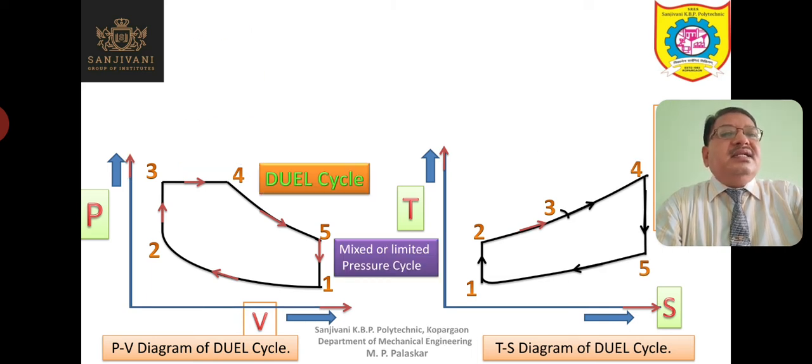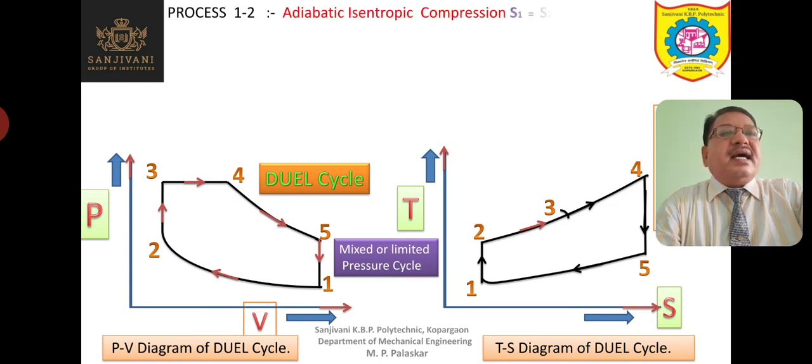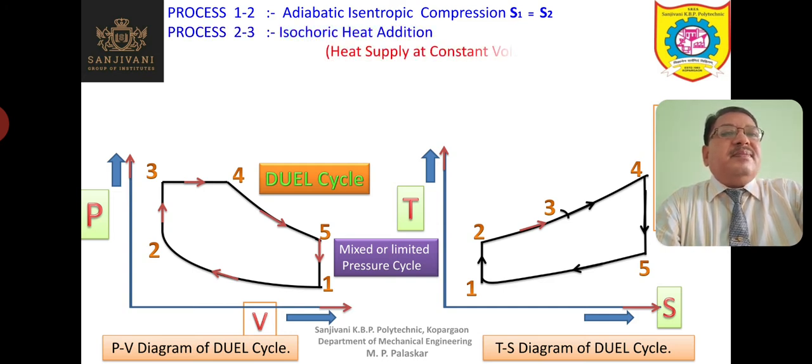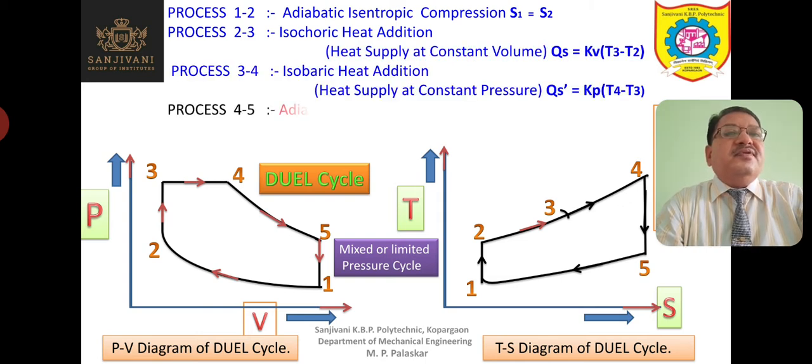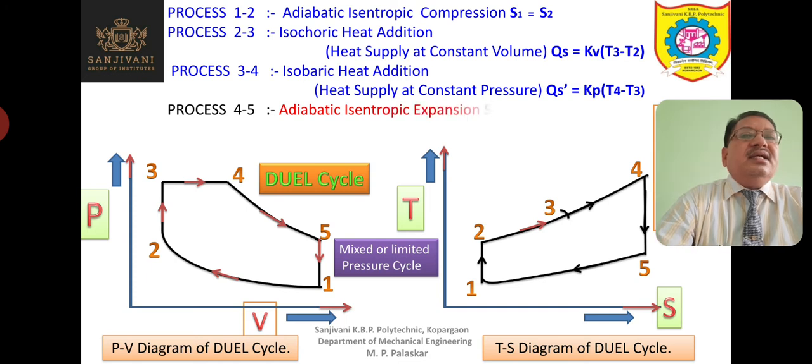Let us revise this dual cycle quickly. Process 1-2, adiabatic isentropic compression, S1 is equal to S2. Process 2-3, isochoric heat addition, that is heat supply at constant volume. Then process 3-4, isobaric heat addition.